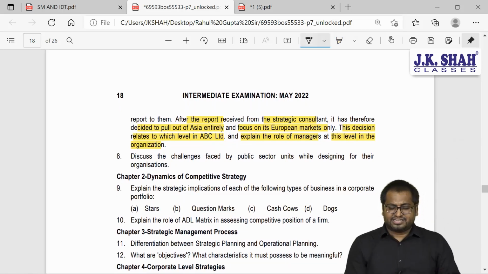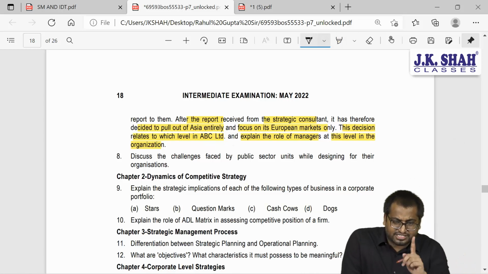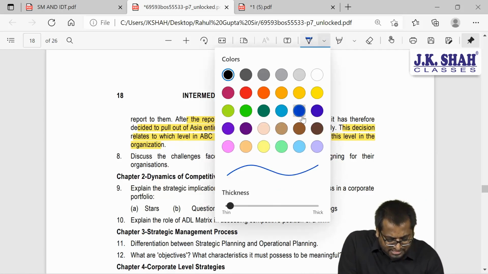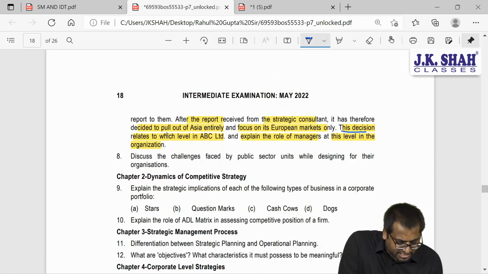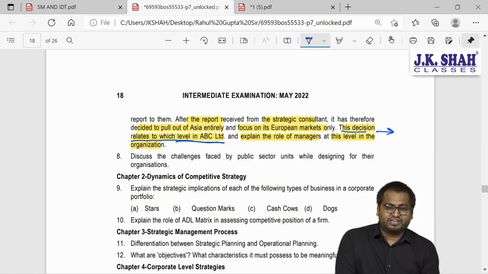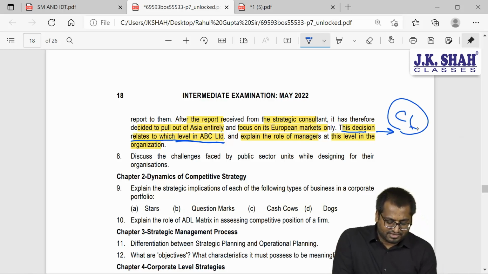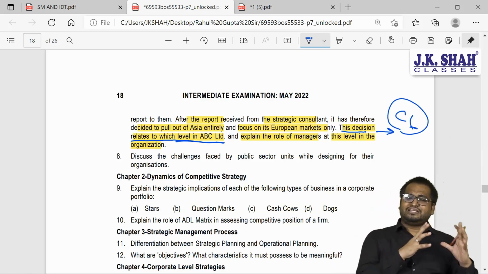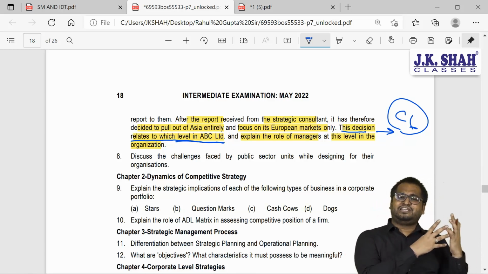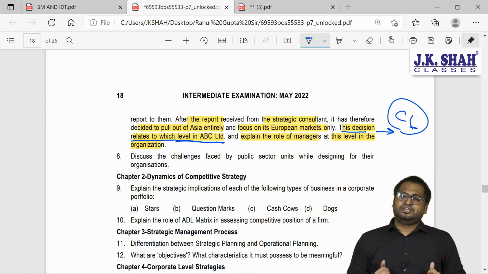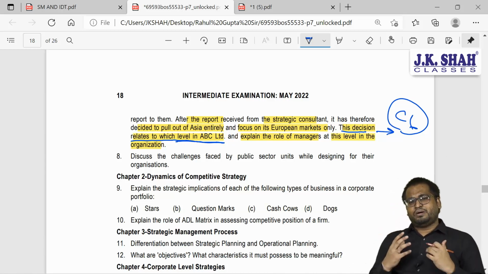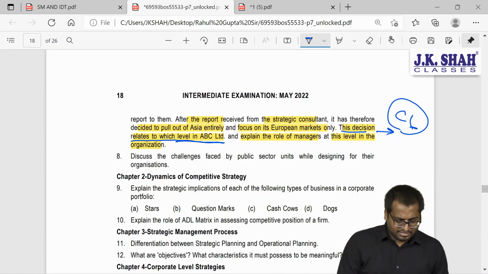So what will be the answer to this question? The entire answer will be divided into two parts. The first part: this decision relates to which level in ABC Limited? So this decision will be corporate level. Corporate level managers will take that decision of discontinuing a particular business or discontinuing from a particular location.